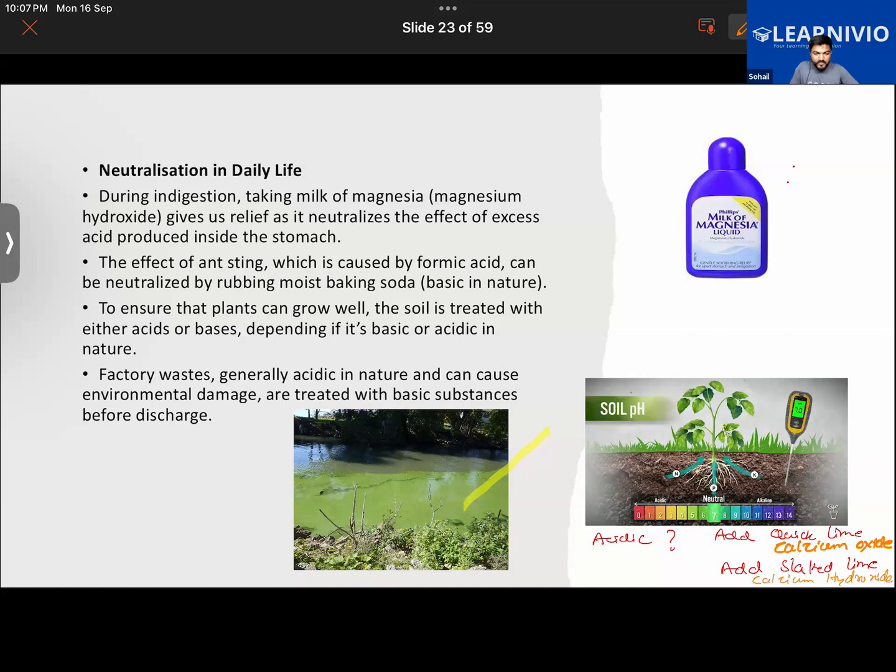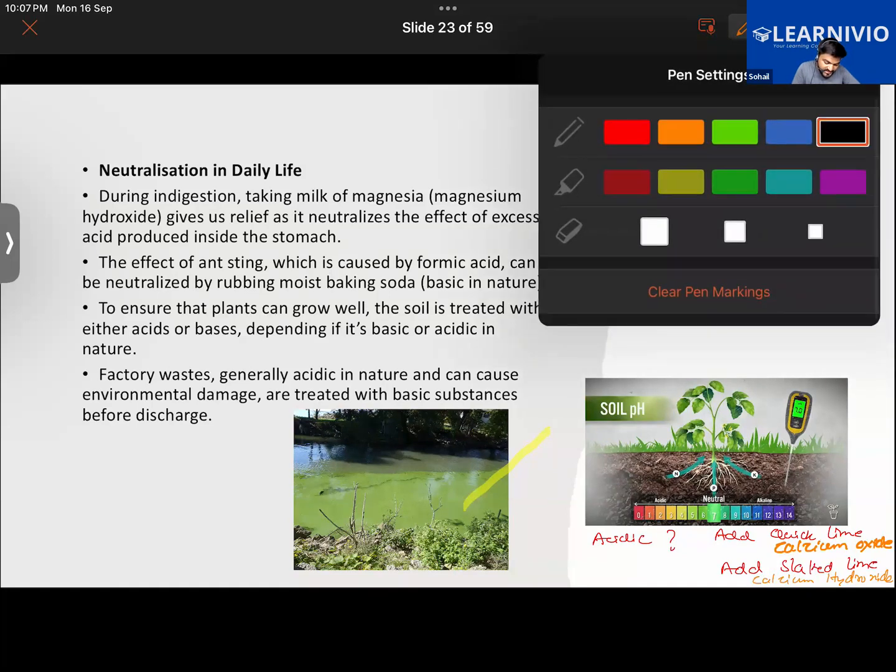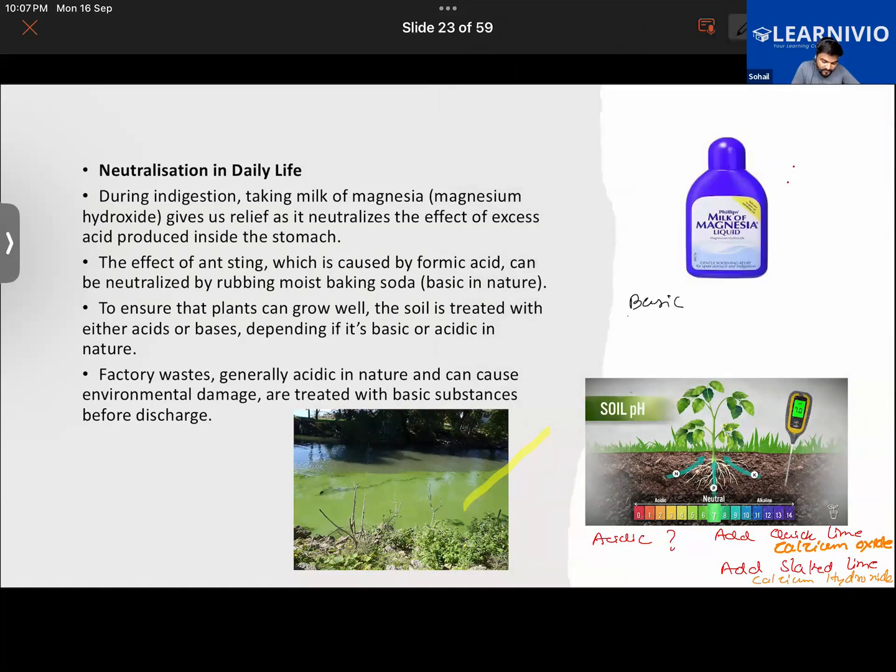Now, what if the soil is too basic in nature? We learned what to do if it is acidic. If the soil is too basic, we need to add some acidic substance to it. For those of you who have studied this chapter earlier, you will be able to answer if you have been revising.